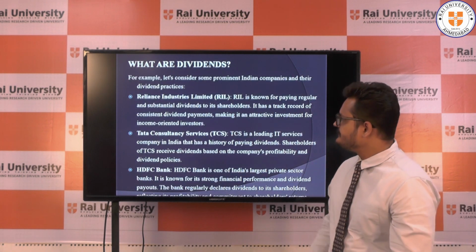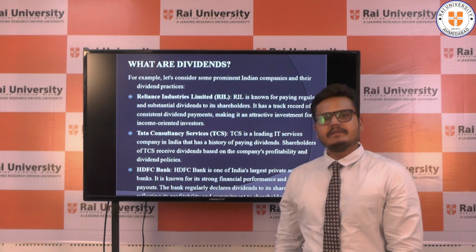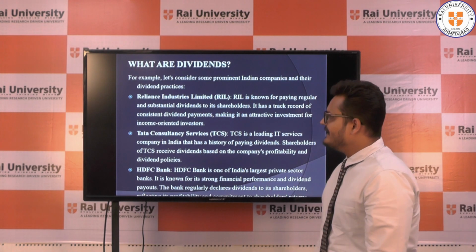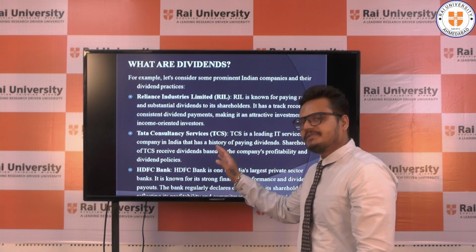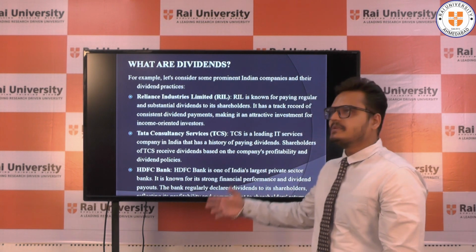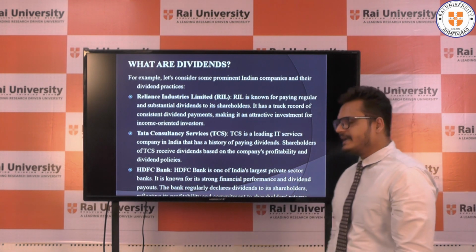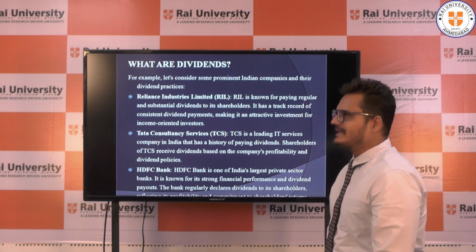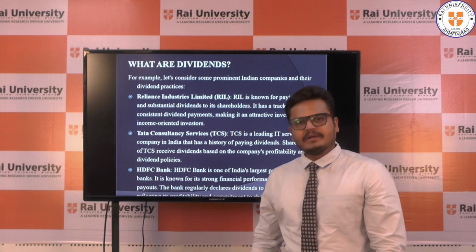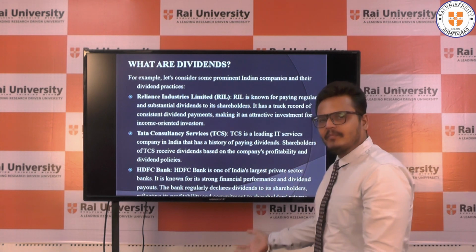Going to the next slide. Here some examples are mentioned of companies regularly paying dividend to shareholders. First example is Reliance Industries Limited. They consistently pay dividend to their shareholders. Second example is Tata Consultancy Services, TCS, which also provides dividend on a regular basis according to their profitability and dividend policies. Third example is HDFC Bank, one of the largest private sector banks, which also provides regular dividend to its shareholders according to their policies and profitability.